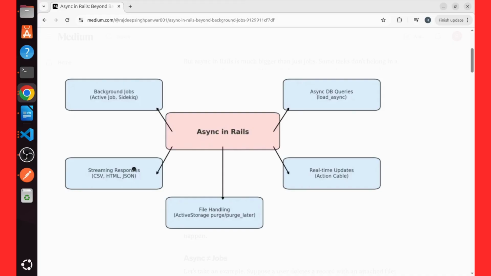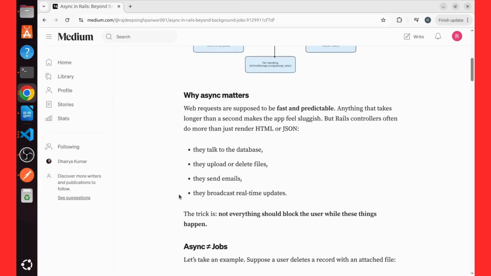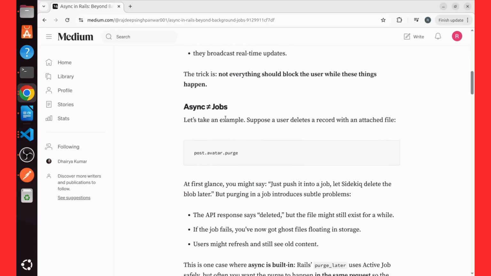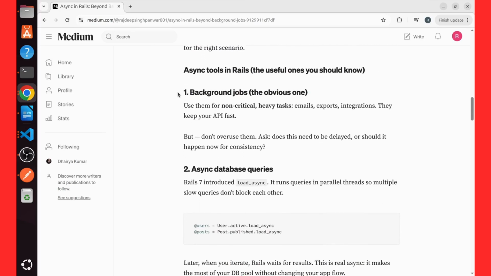It can also handle streaming real-time responses when you are downloading a CSV file, so you don't need to wait a while. As soon as the response is generated, it can stream that response. So async is bigger than background jobs. It can talk to the database, upload and delete files, send emails, and broadcast real-time updates. So next time, don't think async equals jobs. It's more than that.